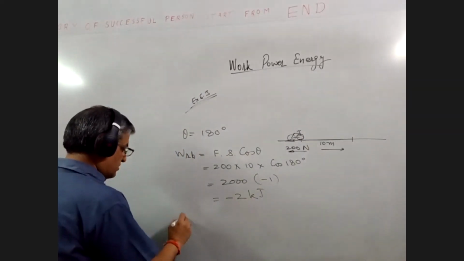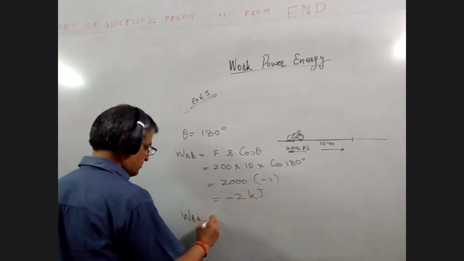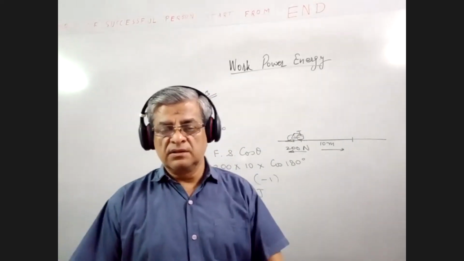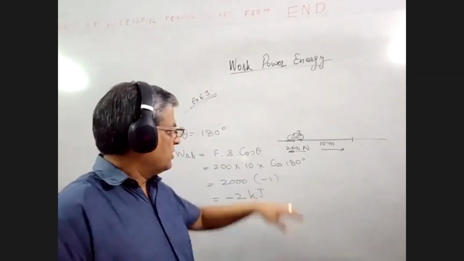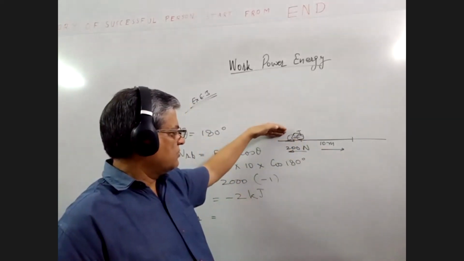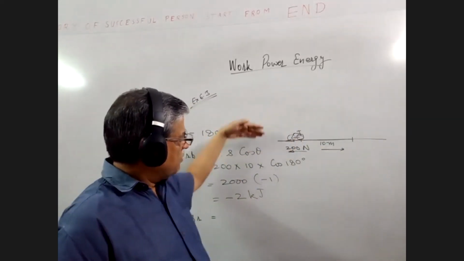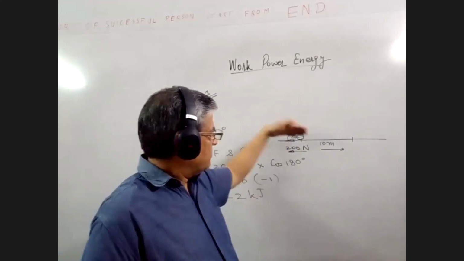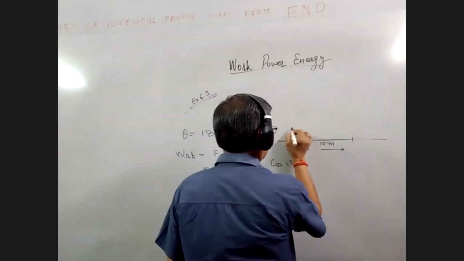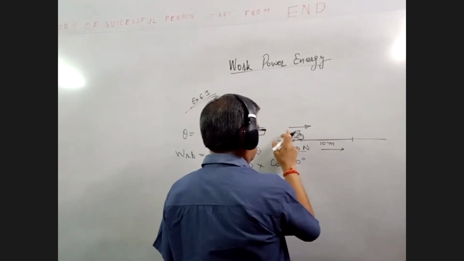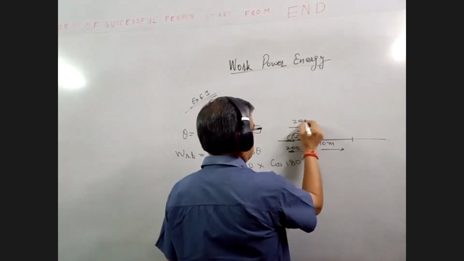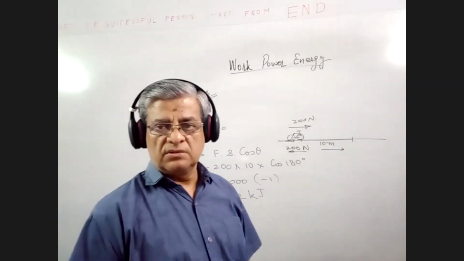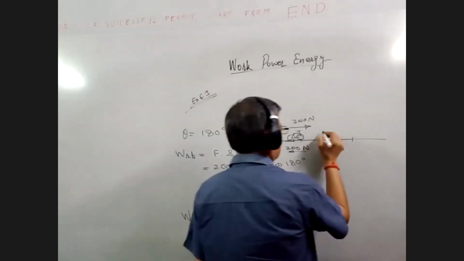Now, how much work is done by the bicycle on the road? As the third law of motion states, action and reaction are equal and opposite. If the road is applying a force on the bicycle to stop it, then the bicycle is also applying a force on the road while getting stopped. So that force is again 200 Newton. The force by the bicycle on the road is 200 Newton. But the displacement of the road is 0.